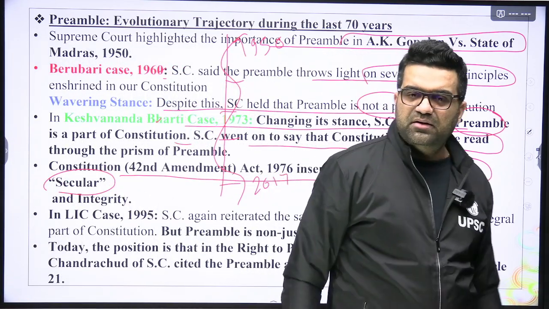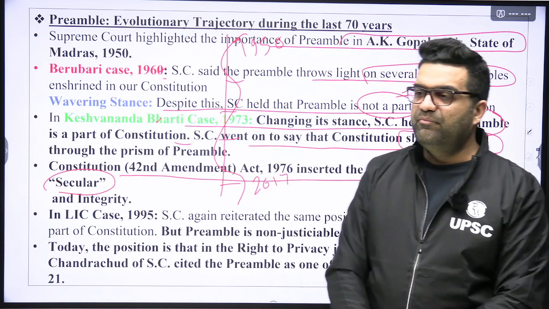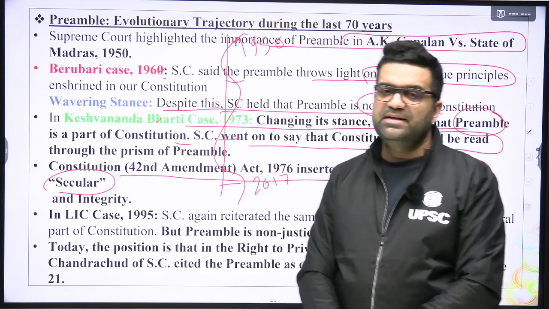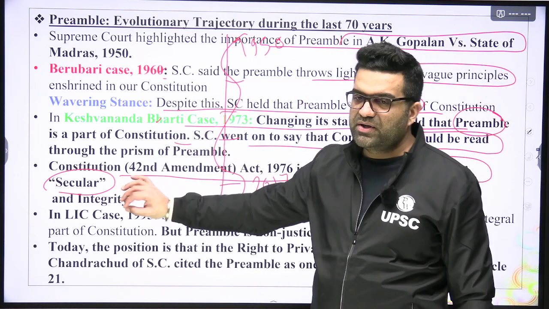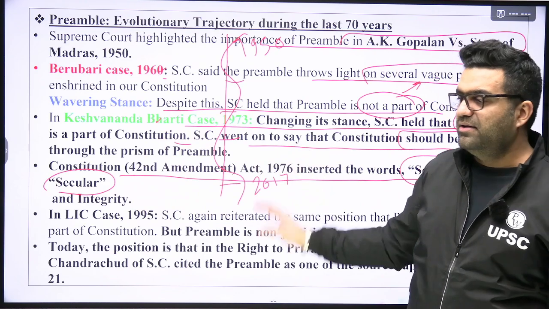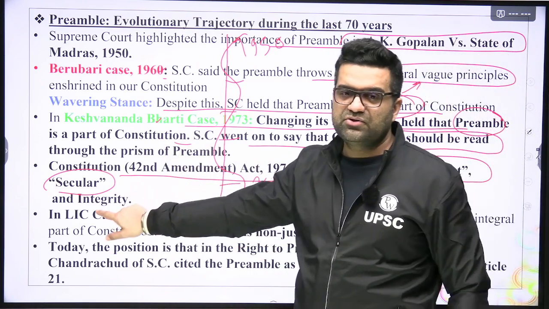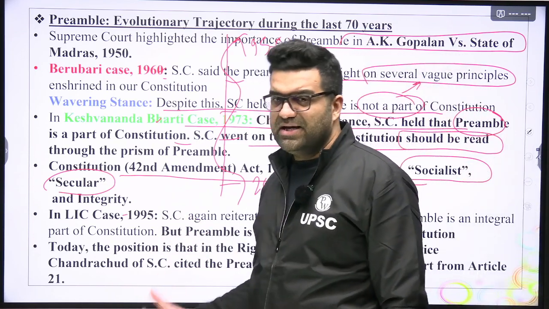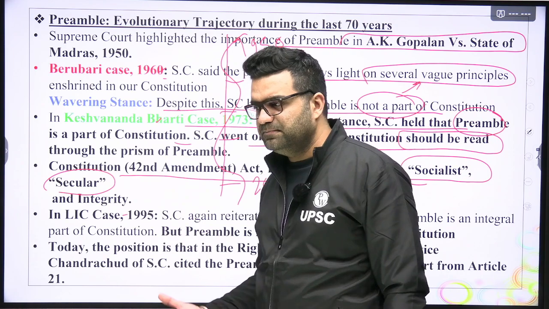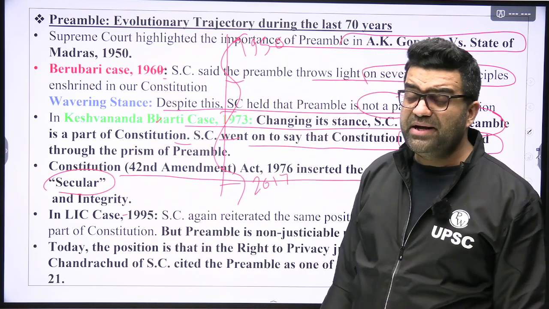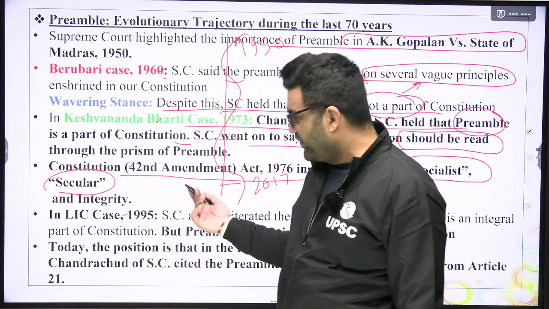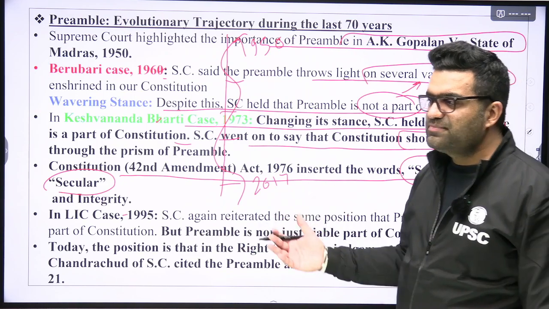Amit Shah, now the Home Minister, before the 2014 elections, during his electoral campaign, said that we will delete the words socialist and secular, at least these two words, not the integrity of India. So can these two words be deleted? Then the debate arose: can these two words be deleted at all? We will see the answer also in the newspaper editorials.